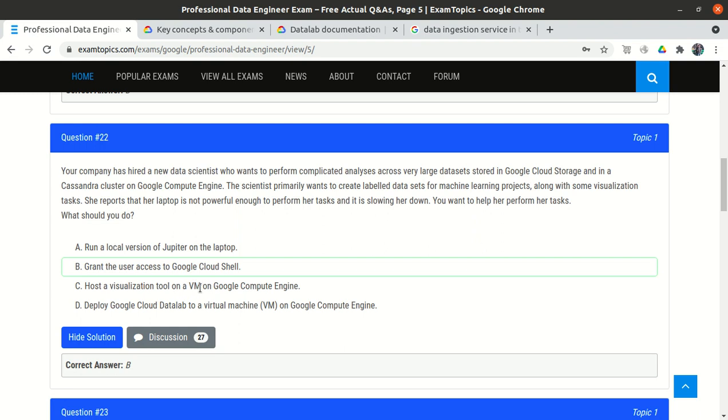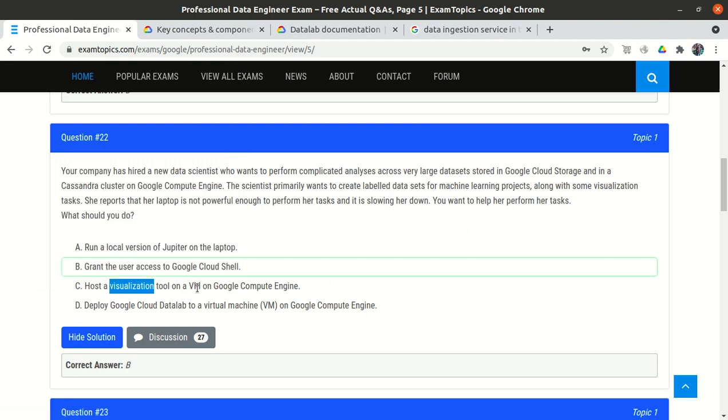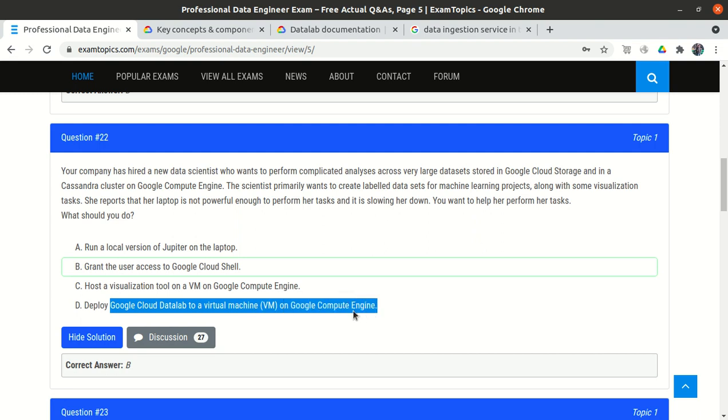Okay, the third option is to create a VM engine of any CPU which we want as per our requirement, and install some visualization tool like Matplotlib on it. So can we suggest this? We can suggest this, but let's look at option D. Deploy Google Cloud Data Lab on a virtual machine on a Google compute engine. So option D looks perfectly okay as compared to C.